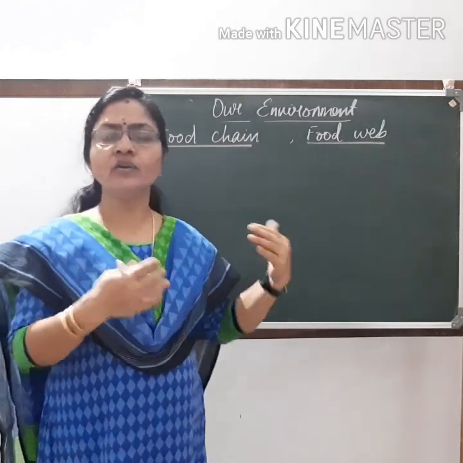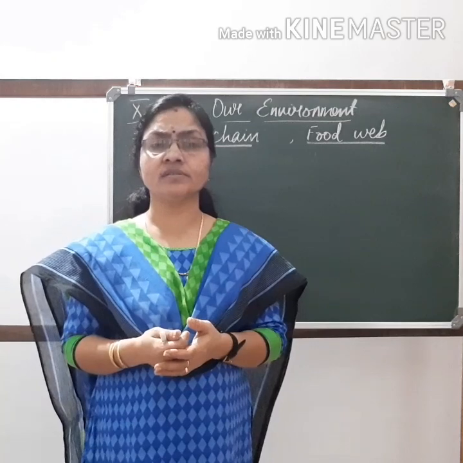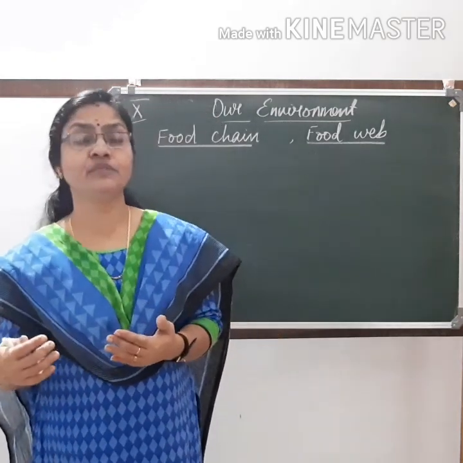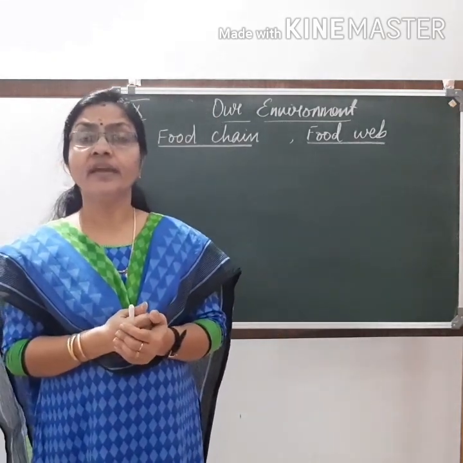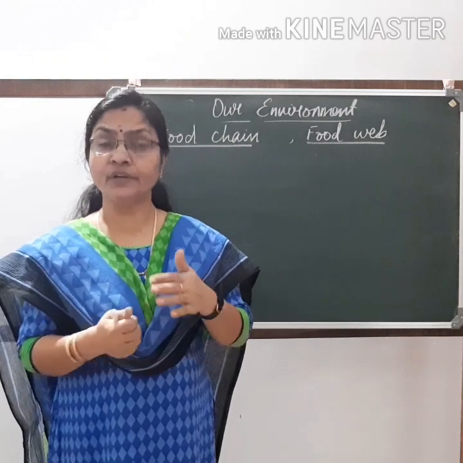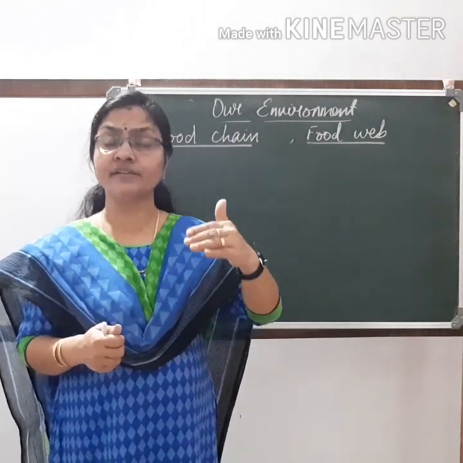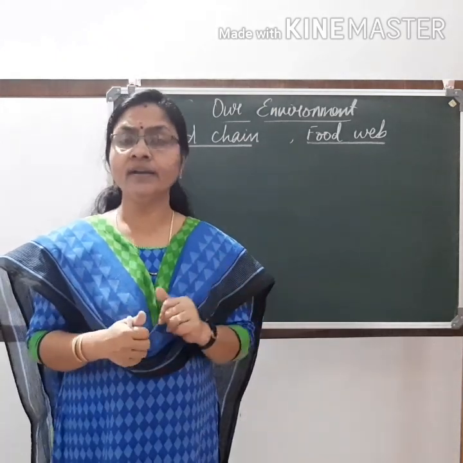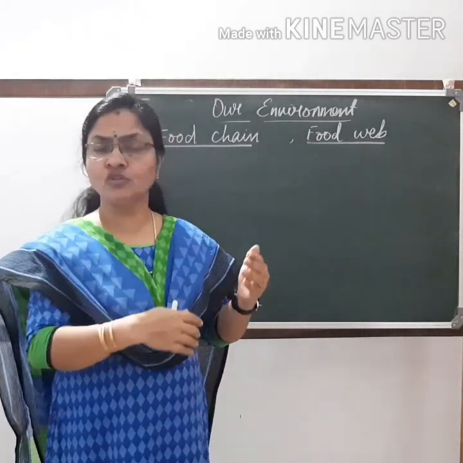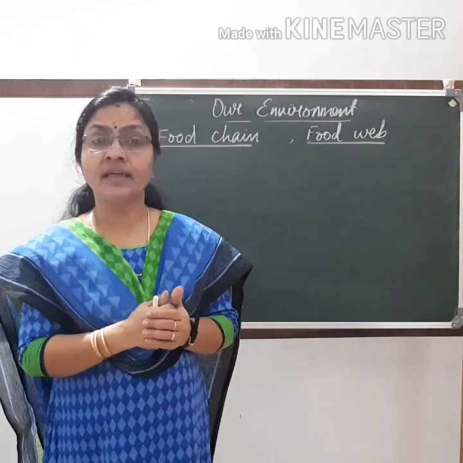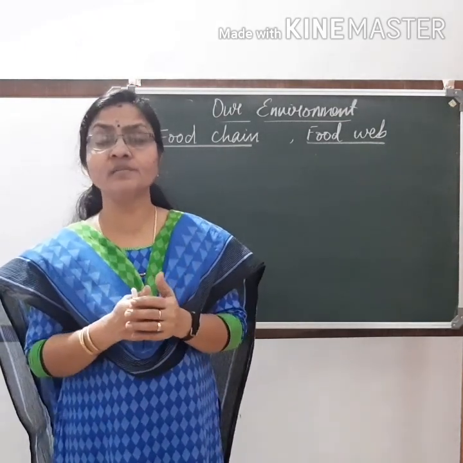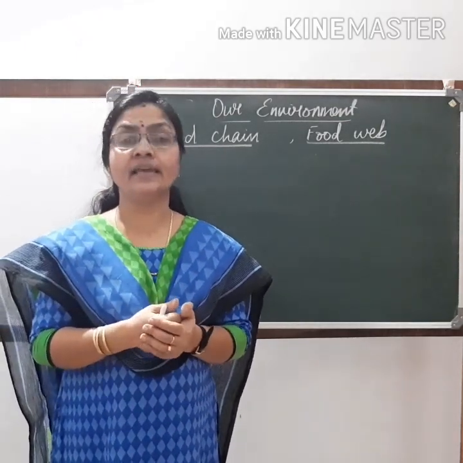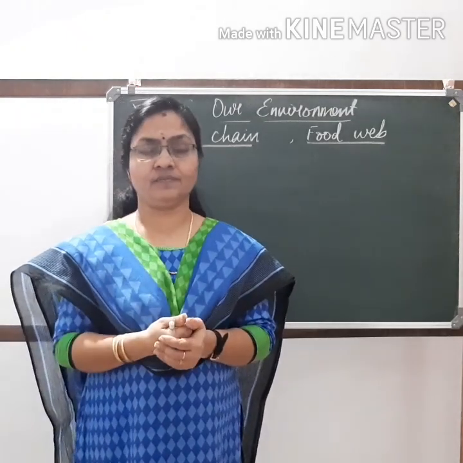Clear? I already told you there are two types of ecosystem, natural ecosystem and artificial ecosystem. Any ecosystem consists of producers, primary consumers, secondary consumers and tertiary consumers. I missed out one. Along with these consumers and the producers, there is also a special group of organisms which are very, very important, and they are decomposers.